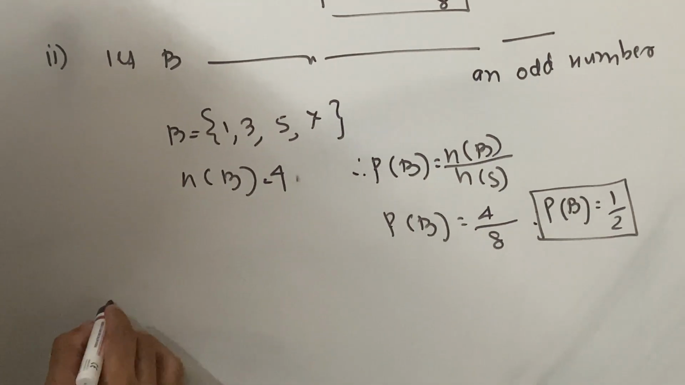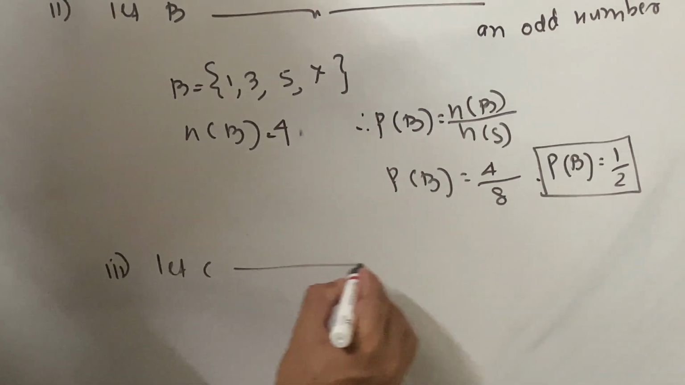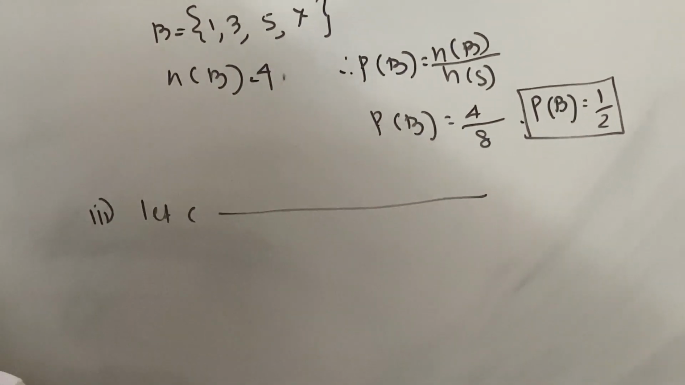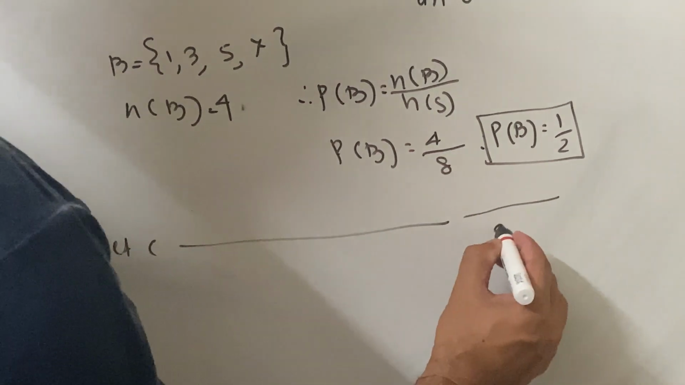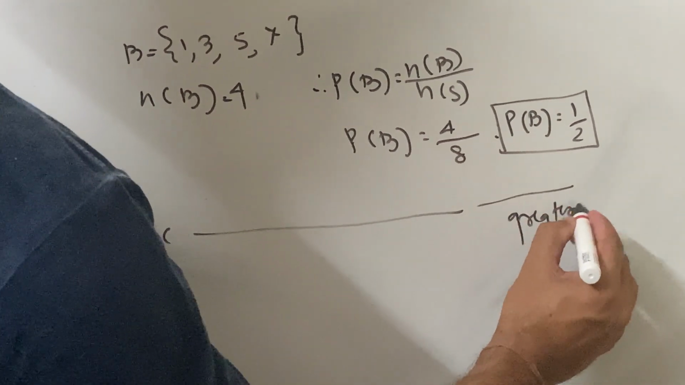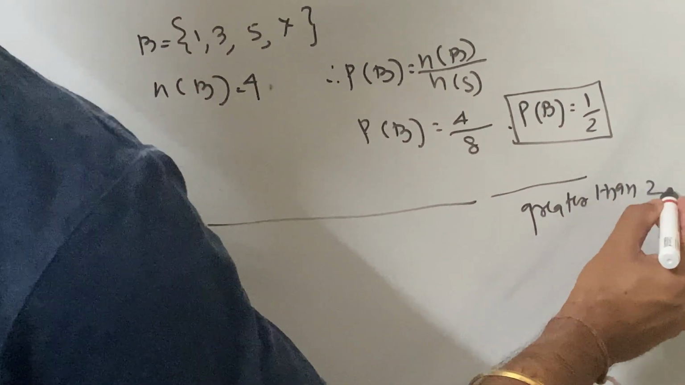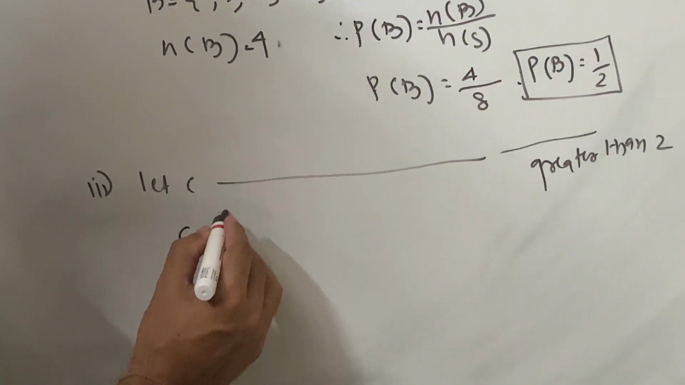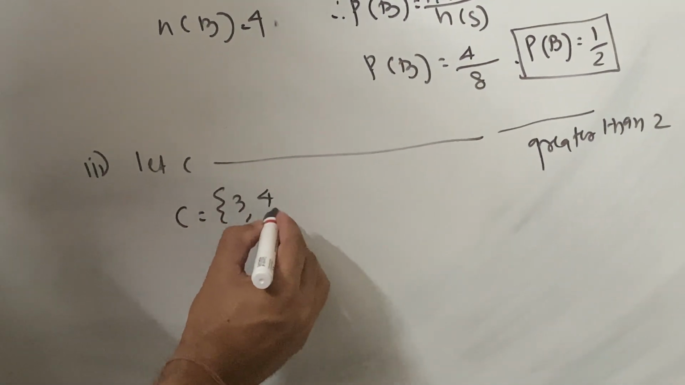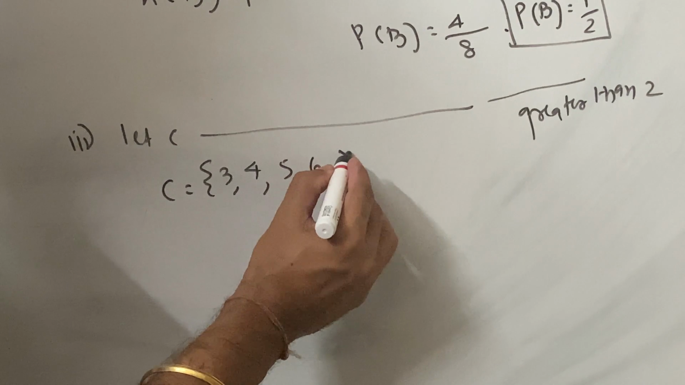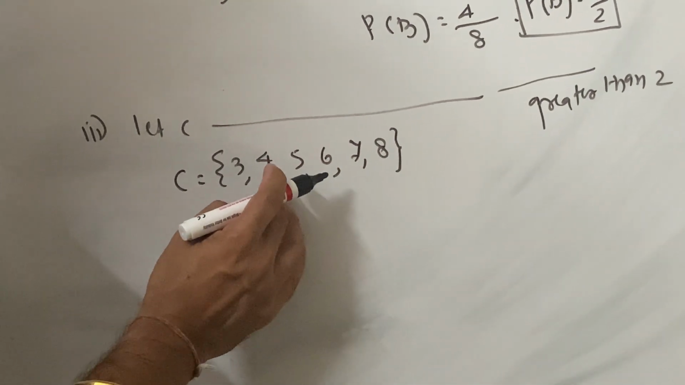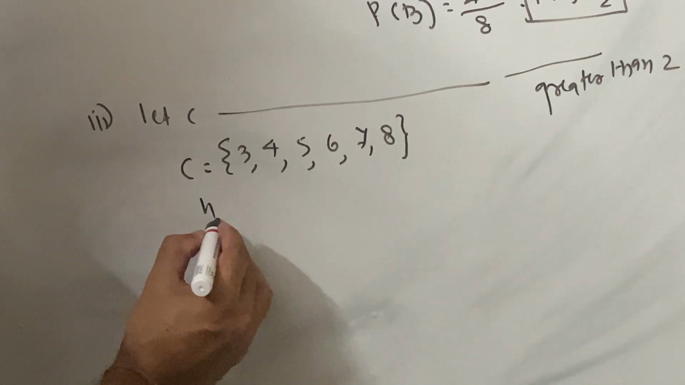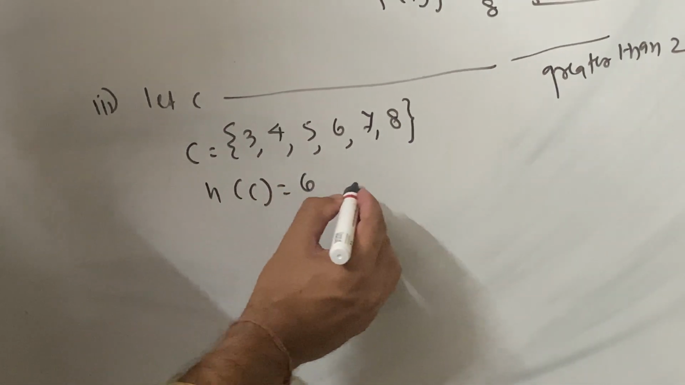The third one is again very easy. Let C be the event that the arrow points to a number greater than 2. So all the numbers which are greater than 2, that is 3, 4, 5, 6, 7 and 8. So 1, 2, 3, 4, 5, 6. There are 6 numbers. So n of C is equal to 6.